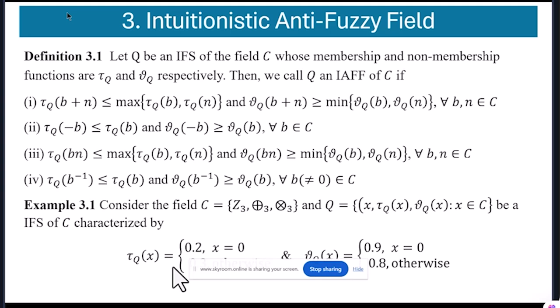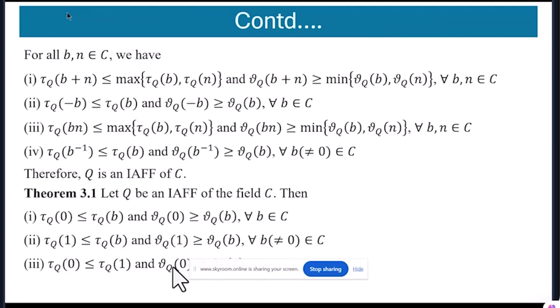Here, this example shows that Q is an intuitionistic anti-fuzzy field. Two intuitionistic fuzzy sets are defined, and all four properties of intuitionistic anti-fuzzy fields are satisfied here. Then we can easily show that Q is an intuitionistic anti-fuzzy field of C.